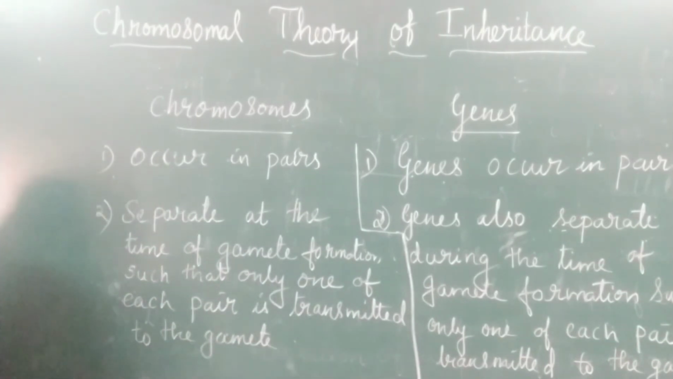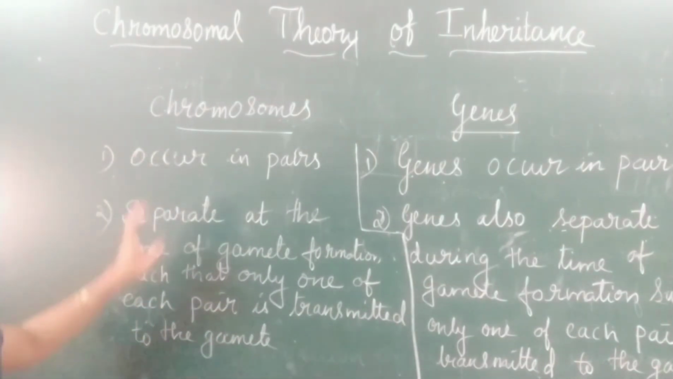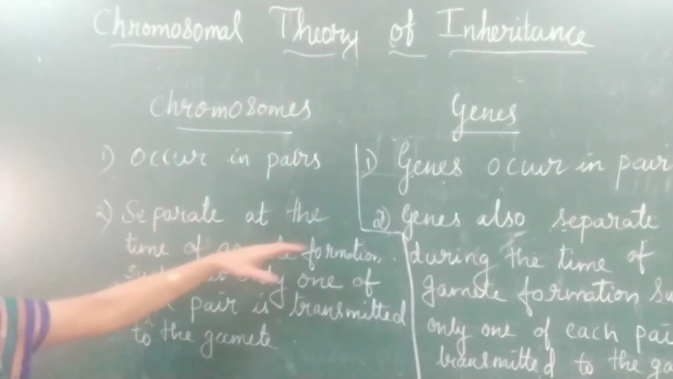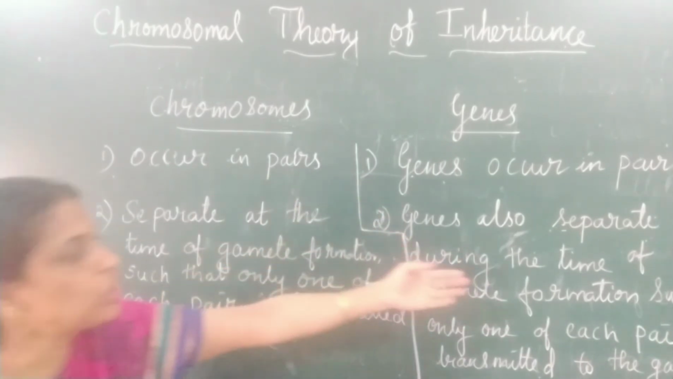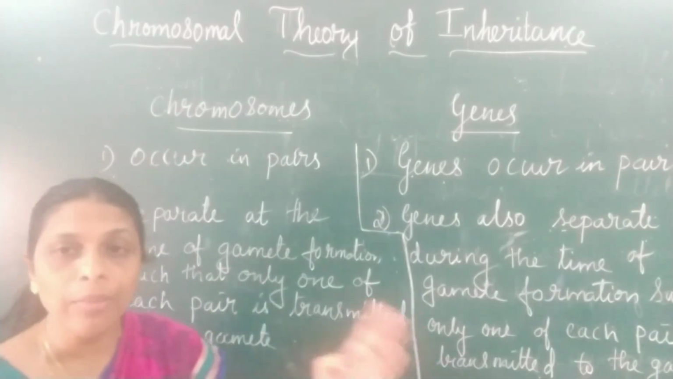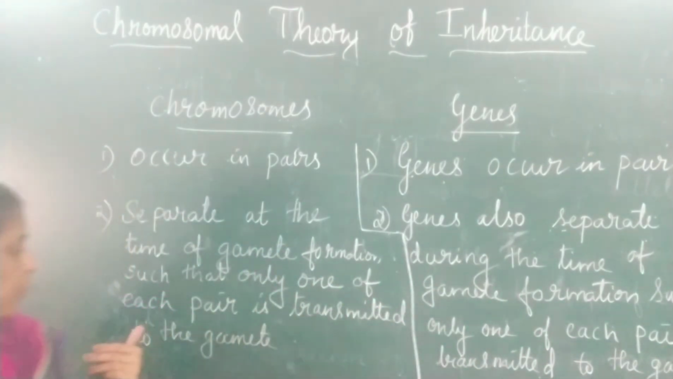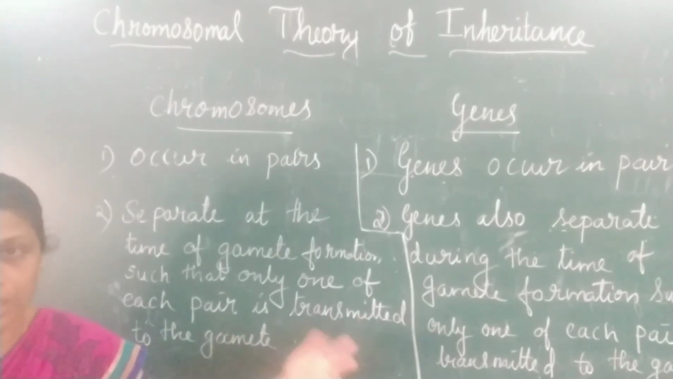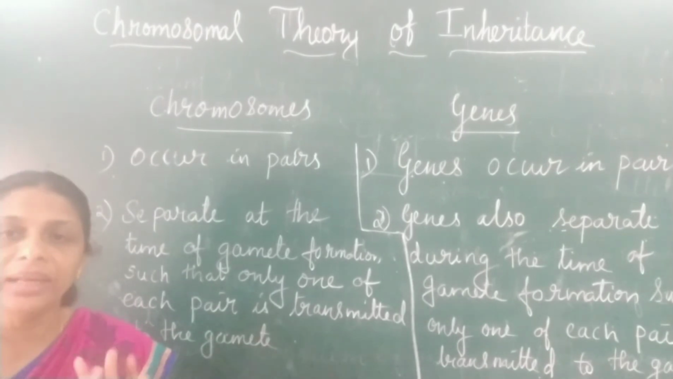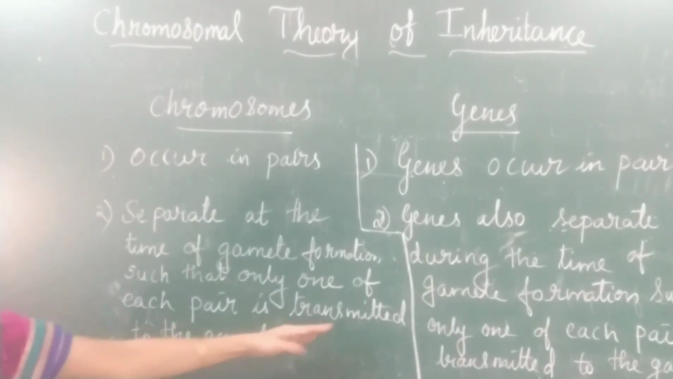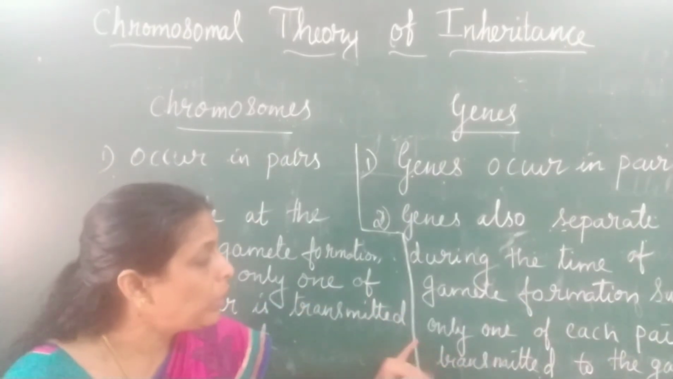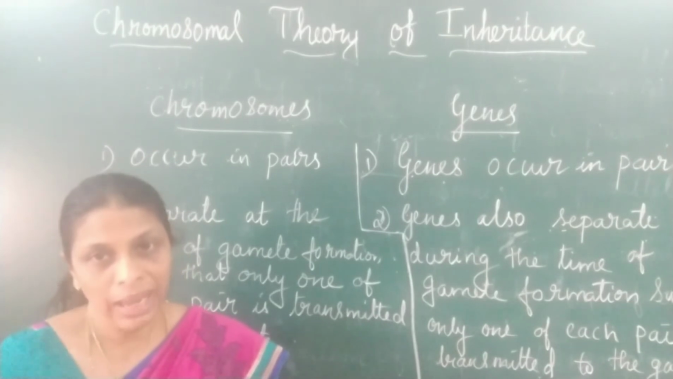So these are the 2 points: chromosomes occur in pairs, genes also occur in pairs. The chromosomes separate at the time of gamete formation, and genes also separate during gamete formation. Now, what happens during gamete formation? Chromosomes are always found in pairs, and one will go to one gamete, the other will go to another gamete, such that only one of each pair is transmitted to the gamete. Here also only one of each pair is transmitted to the gamete. These are the 2 points.